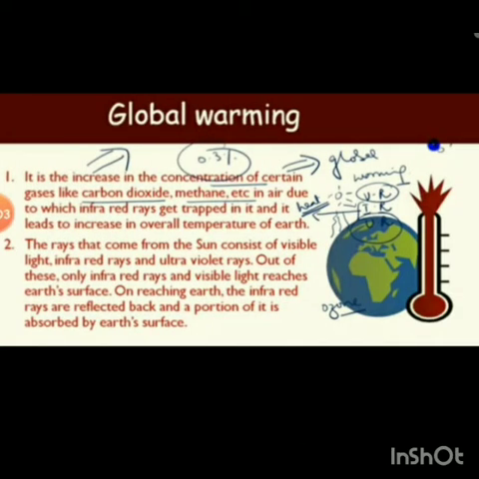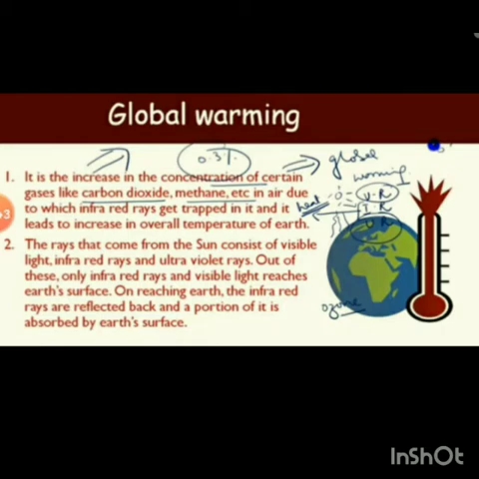Then global warming. What is global warming? It is the increase in the concentration of certain gases like carbon dioxide, methane, etc. in air, due to which infrared rays get trapped in it, and it leads to increase in overall temperature of earth. So the concentration of certain gases in the air trap infrared rays, and lead to increase in overall temperature. The temperature of earth is increased.